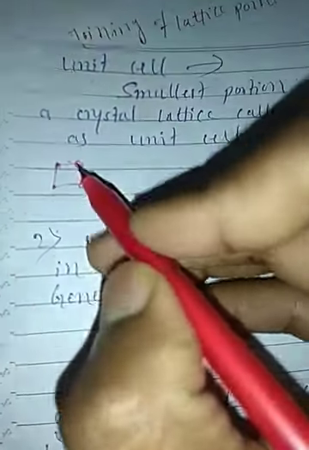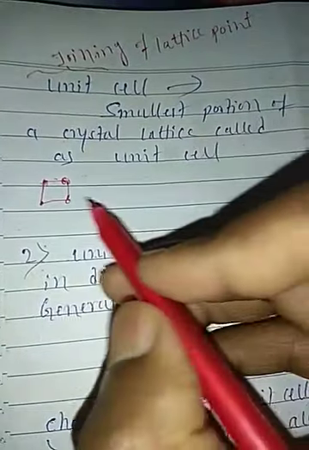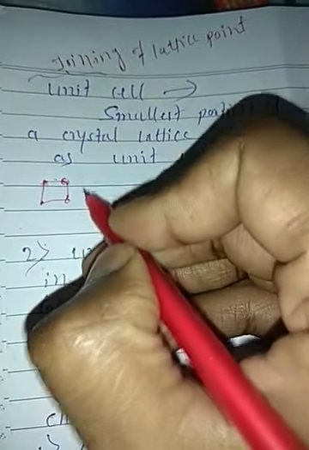So already we know that lattice points are combined with each other to form one smallest portion of the crystal. All the lattice points combined with each other give one smallest crystal called a unit cell.